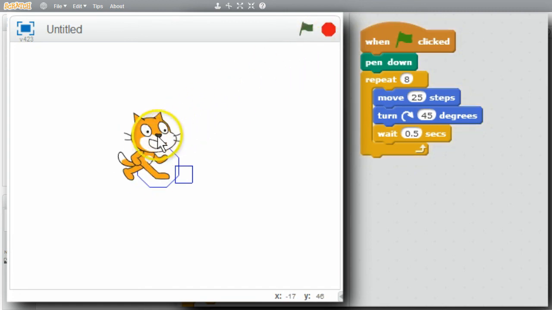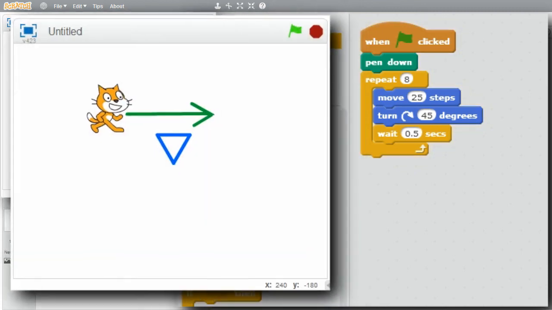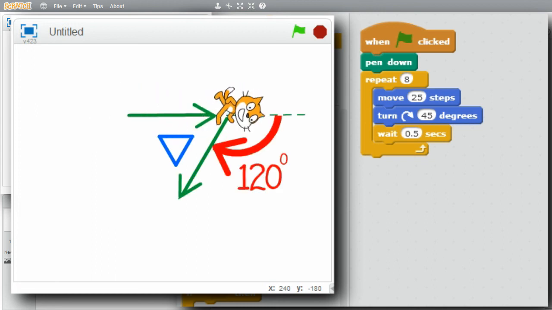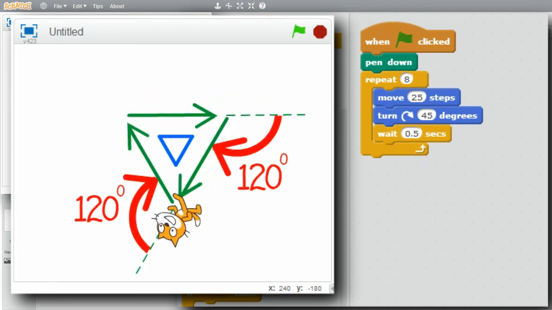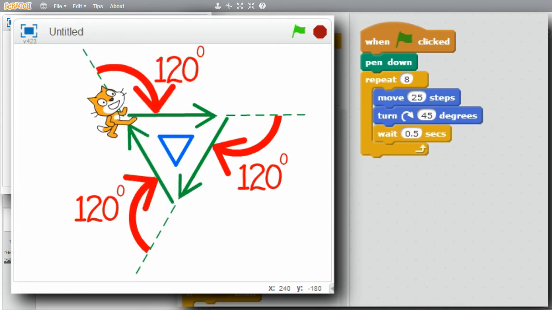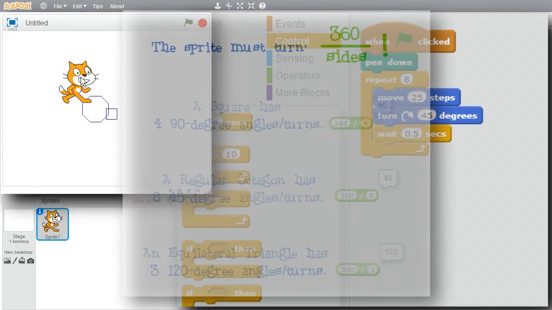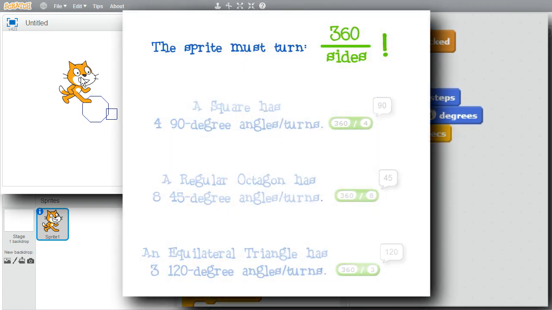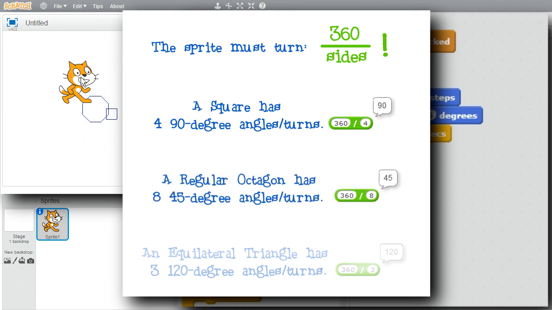Now, in general, to walk around a polygon, the sprite turns a full 360 degrees to circle around it. To get the same angle for each turn, I'll divide 360 by the number of turns. The number of turns equals the number of sides. For example, the angle for a square is 360 divided by 4, which is 90. Squares have 90-degree angles. An octagon has the angle of 360 degrees divided by 8, which is 45 degrees. Don't worry if you don't understand the math. What's important to understand for this example is the turn: 360 degrees divided by the number of sides.